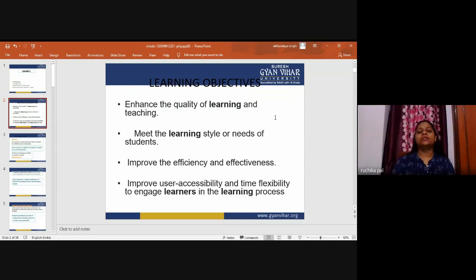or of the online classes are to enhance the quality of learning and teaching, to meet the learning style or needs of students, improve the efficiency and effectiveness of the topic, and improve user accessibility and time flexibility to engage learners in the learning process. So these are the learning objectives of the online classes which we are sharing on the YouTube channel of the Gyan Vihar department of Suresh Gyan Vihar University.